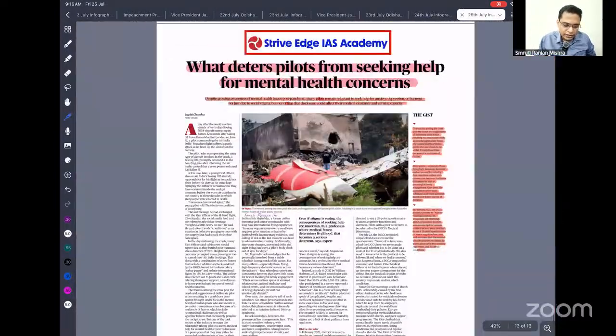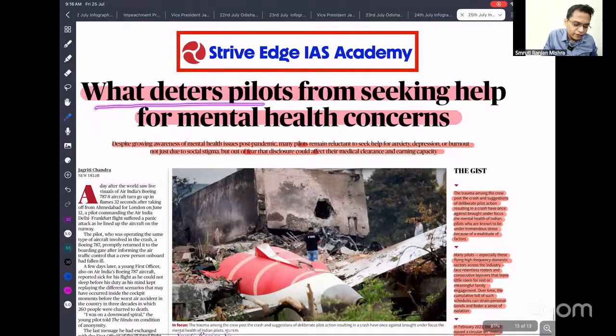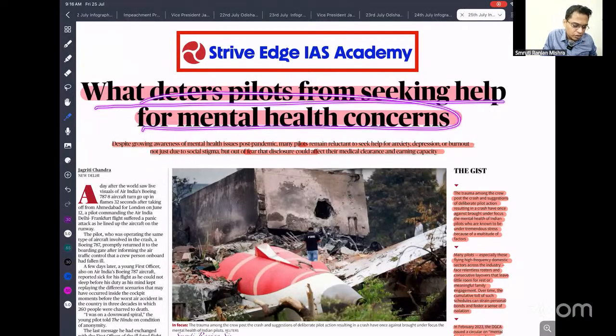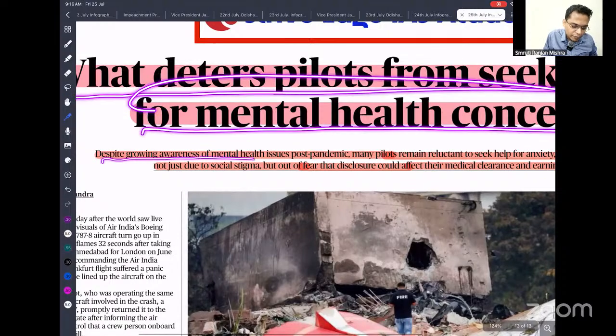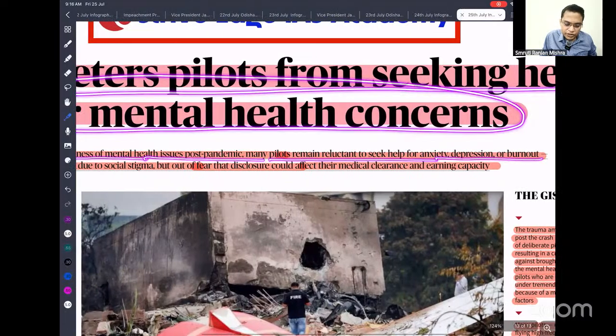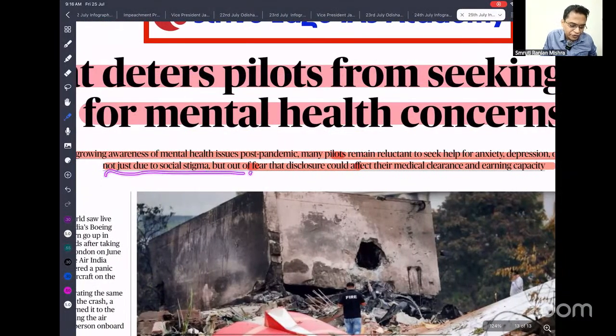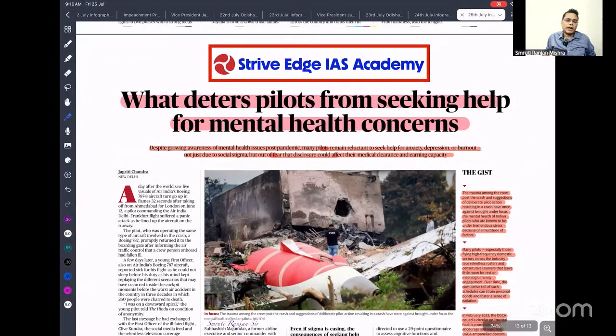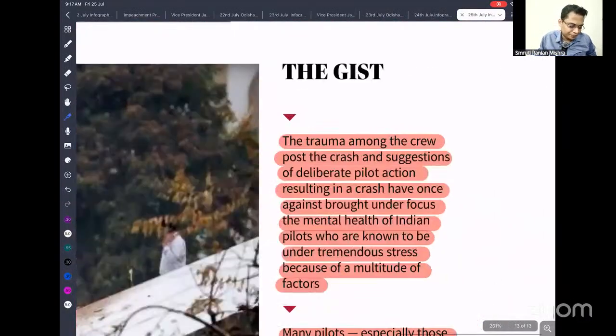So the next article is about what deters pilots from seeking help for mental health concerns. Despite growing awareness of mental health issues post pandemic, many pilots remain reluctant to seek help for anxiety, depression, and burnout, not just due to social stigma, but fear that disclosure could affect their medical clearance and earning capacity. So, though so many pilots are suffering from mental health issues, they are not disclosing. They fear that if they disclose their mental health condition, there is a high chance that they might face severe disapproval from the regulator. So they might lose their job.